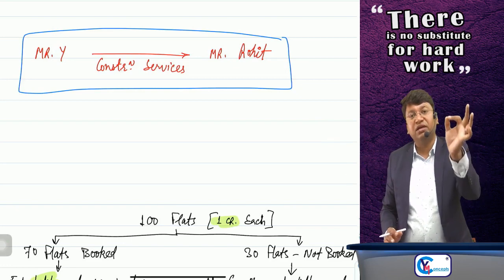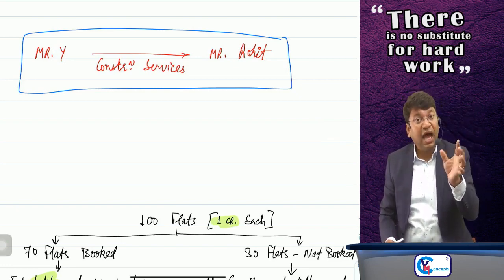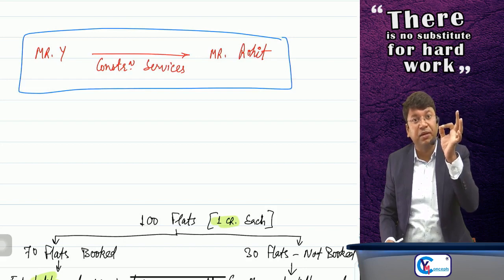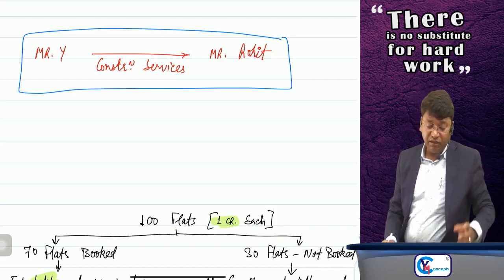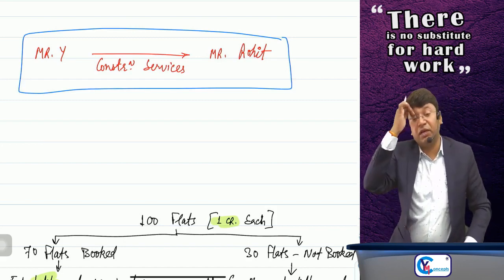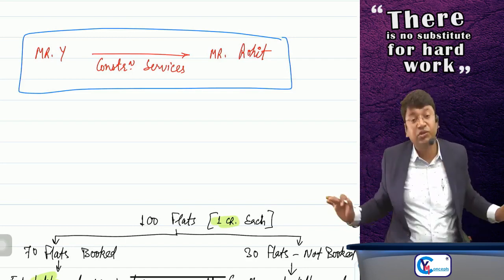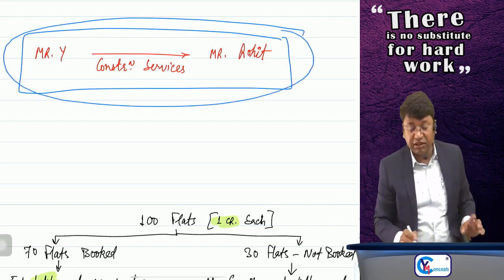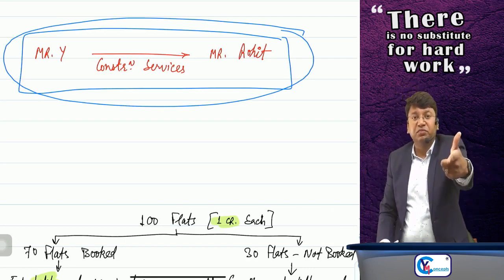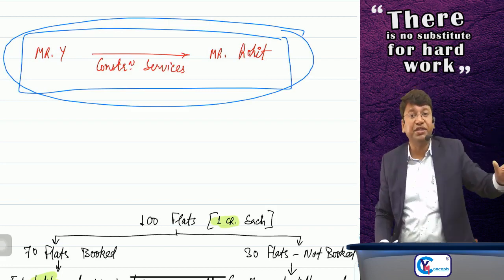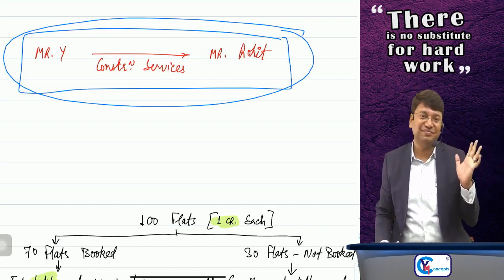I am just providing the construction service, but Mr. Rohit has mentioned a condition that he will not pay even a single rupee until the building is completed, and the entire consideration will be payable by Mr. Rohit after the completion of the building only. Then also it is supply of service, because I am just providing the construction services to Mr. Rohit. There is no condition that consideration should be received before grant of completion certificate or like that.